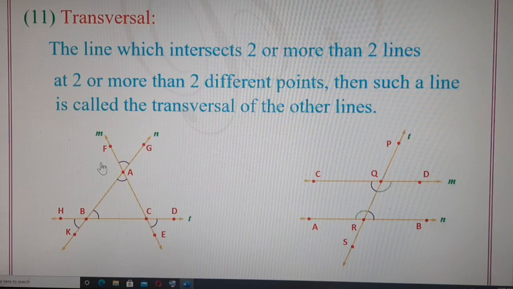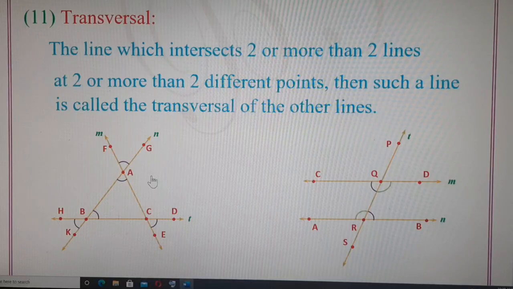Now if we look in this diagram, three lines are given: line M, line N and line T. Each of the lines intersects the other two lines at two different points.